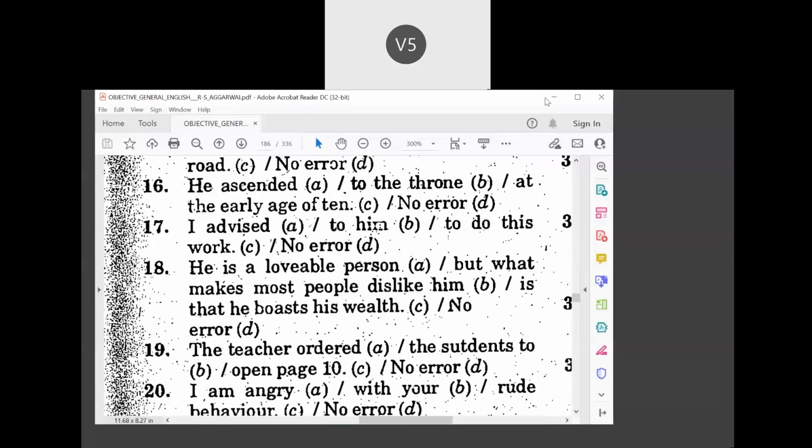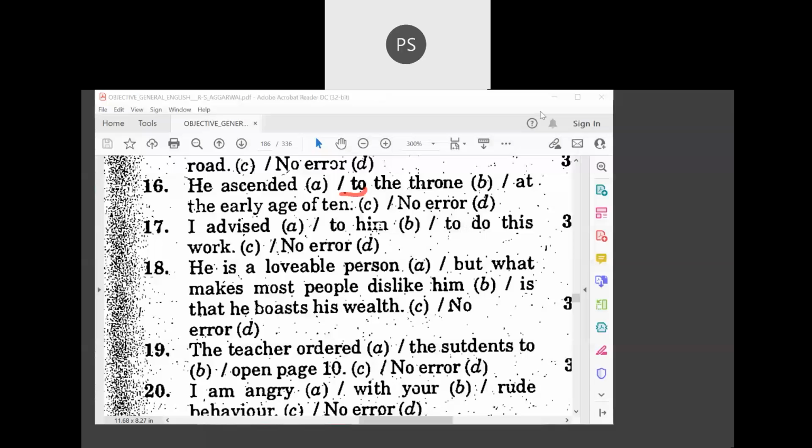He ascended to the throne at the early age of 10. What will be the error there? Yes, to the throne, sir. "To" is wrong. You are absolutely right. To the throne, "to" should be removed. So it should be he ascended the throne.